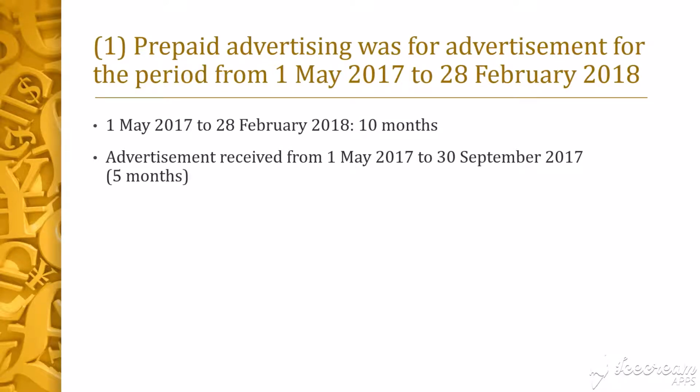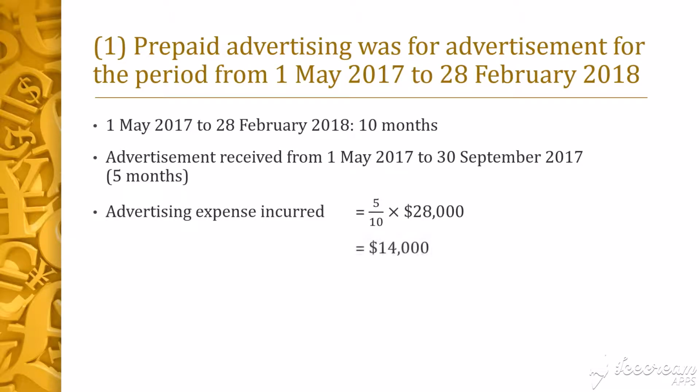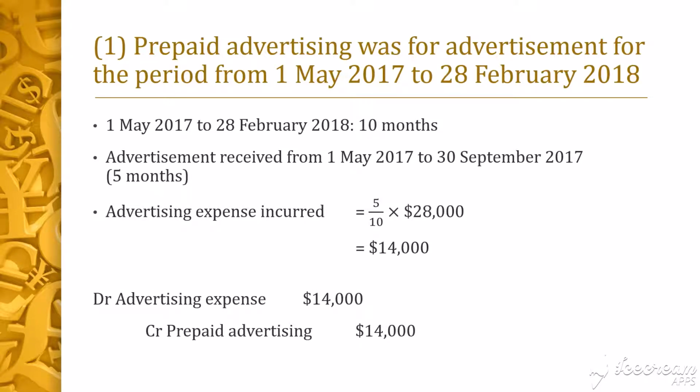That is 5 months, May, June, July, August, September. So before we amortize the prepaid advertising, let's calculate the advertising expense incurred. Here, we take 5 divided by 10 multiplied by the prepaid advertising balance, $28,000, which gives us $14,000. The adjusting journal entry for this piece of information is to debit advertising expense and credit prepaid advertising by $14,000.